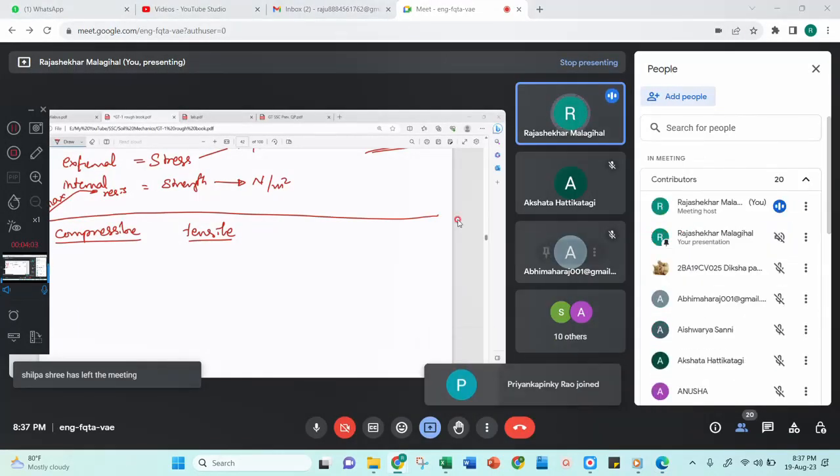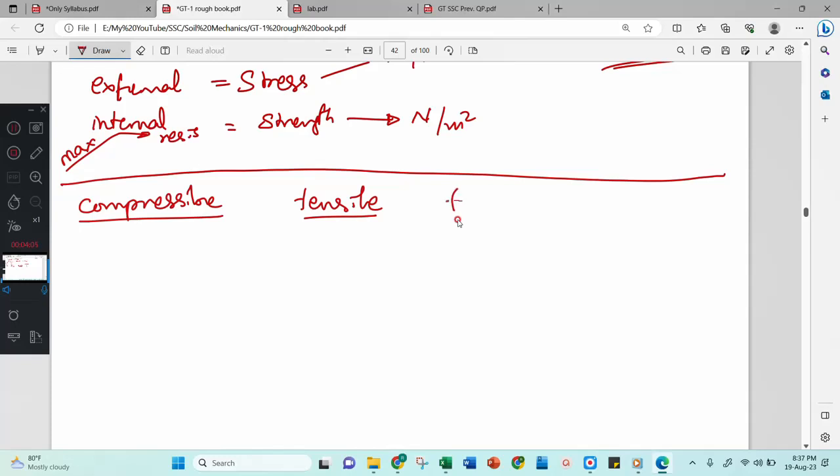Then there is another called torsional strength, where the material is ready to handle the twist or torque applied. Then we have shear strength. Shear strength means the material is ready to resist the load in terms of shear.